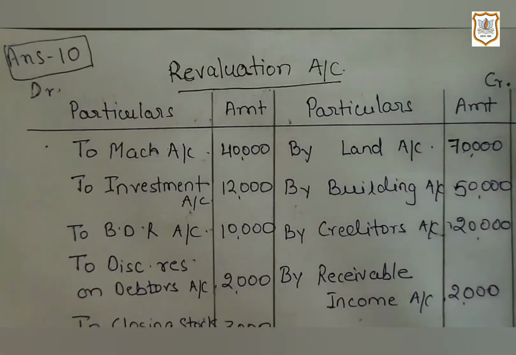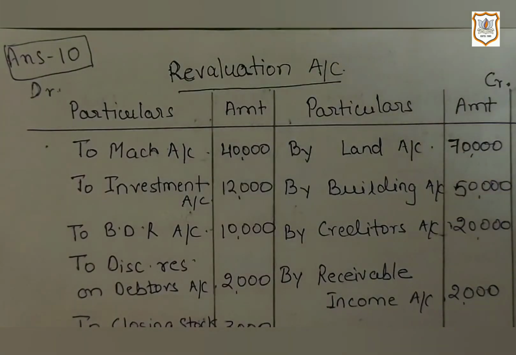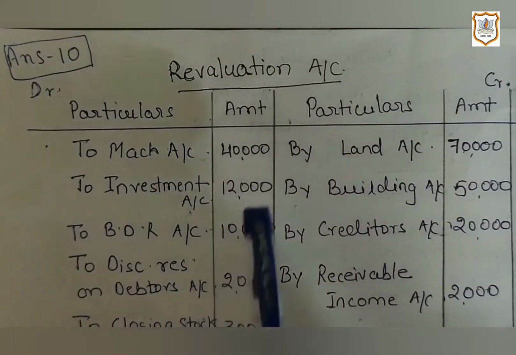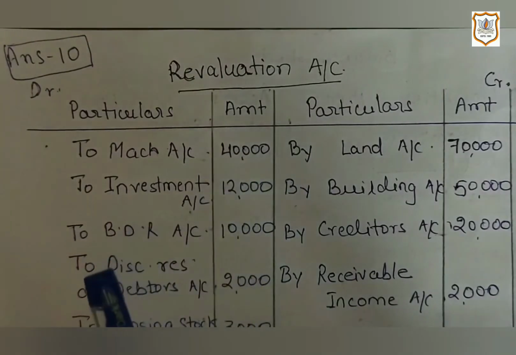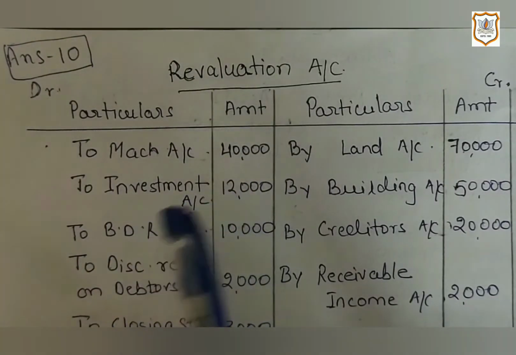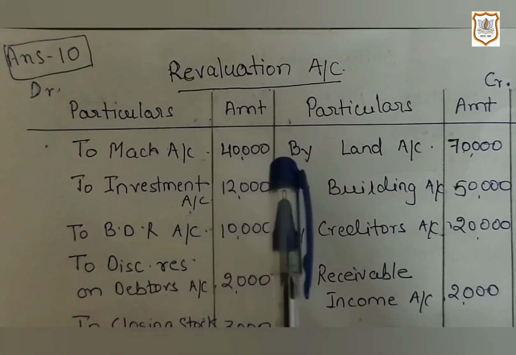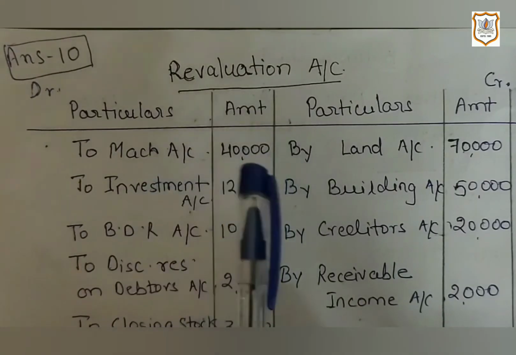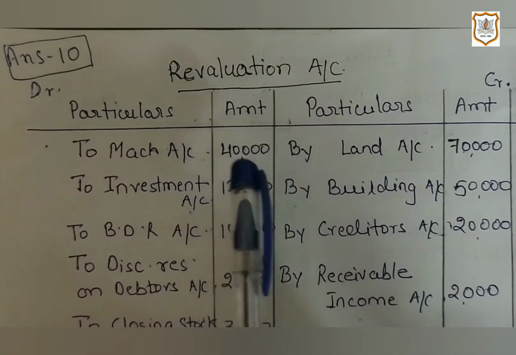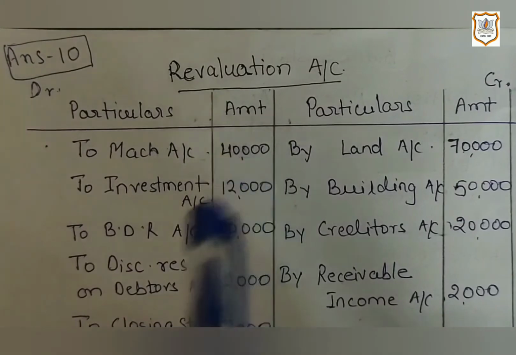In the second information in the question, it is given that the value of machinery is to be decreased up to 80,000. And as we calculated here, on revaluation of machinery, we are suffering from loss because the value of machinery is decreasing by rupees 40,000.